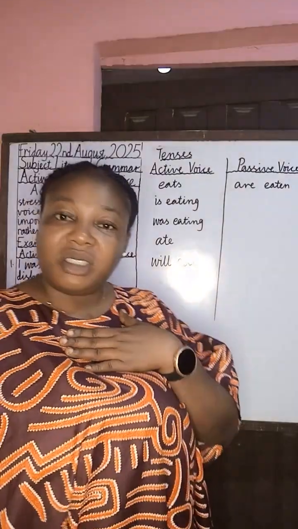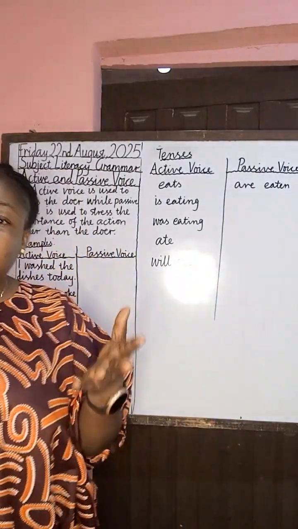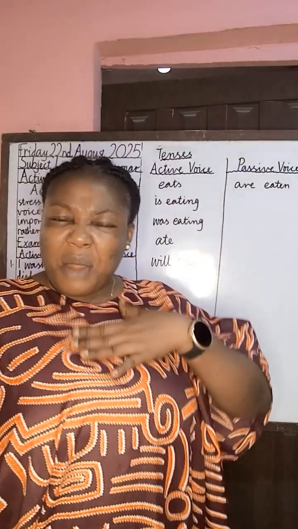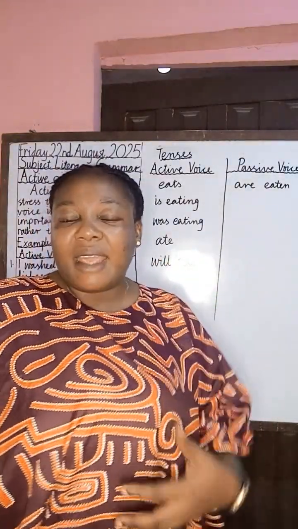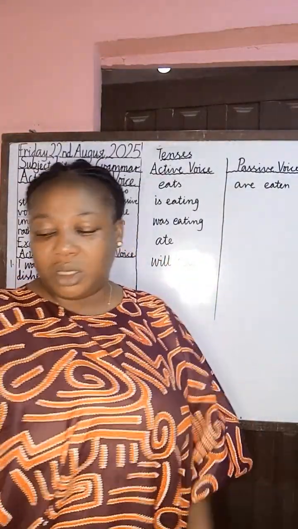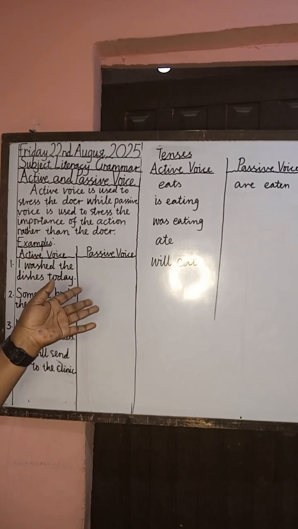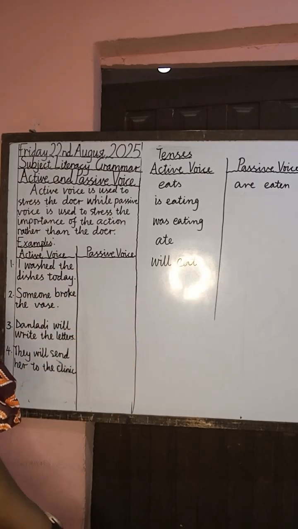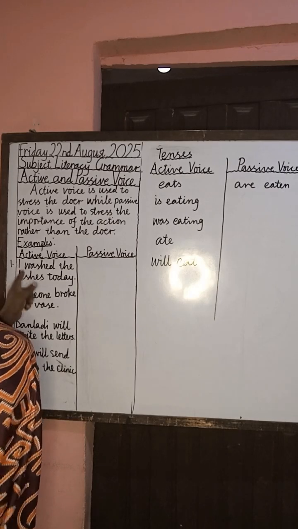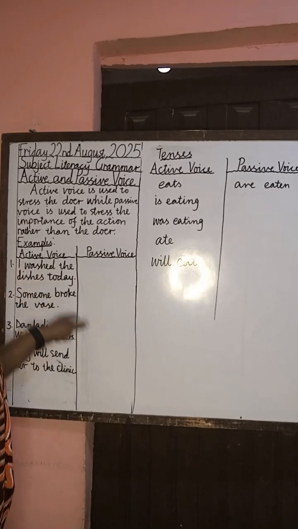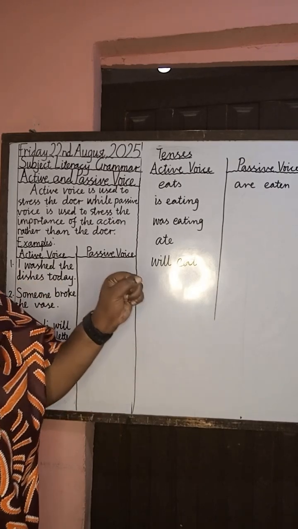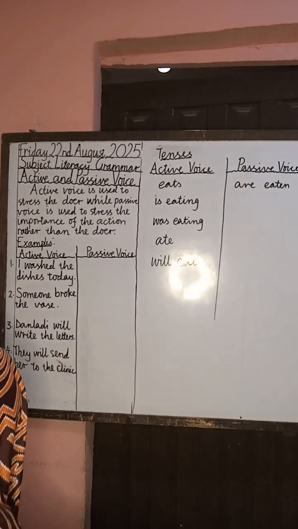If you listen, the sentence is referring to me, that I was the one who washed the dishes. This washed happens to be past tense, so it will turn to: the dishes were washed today.